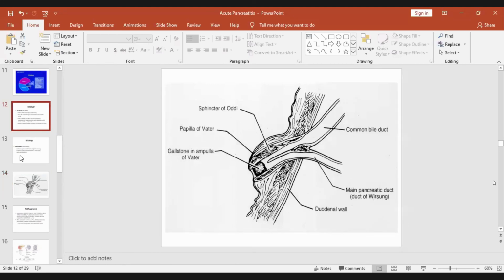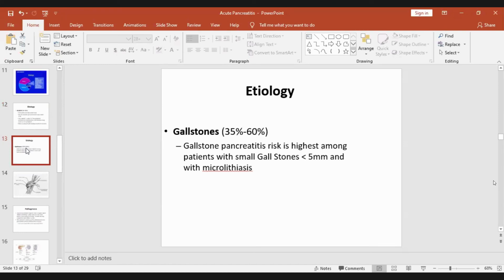Pathogenesis, I told you, is because of blockage of the pancreatic duct or common bile duct, with increased backward pressure leading to the release of the pancreatic enzymes into the pancreatic tissue and digesting the pancreatic tissue by proteolytic enzymes. Fat-digesting lipase, amylase, all these enzymes, when they are released and activated in the pancreas, digest the pancreatic tissue.